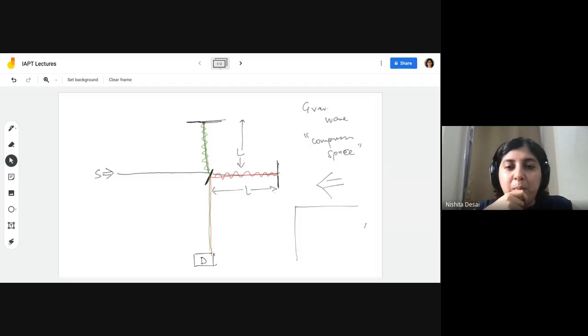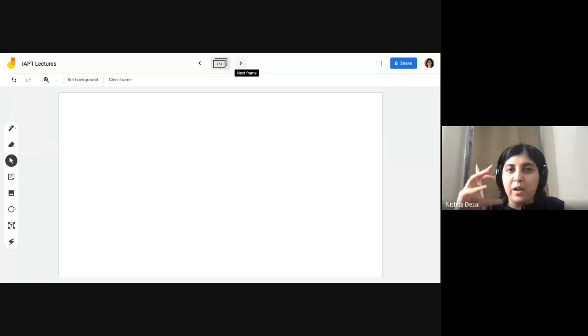Of course, we then came to the more modern picture where the speed of light in vacuum is a fundamental quantity. However, this same setup is now used for detecting gravitational waves, where the effect is not due to a speed in a medium, but happens because of the gravitational wave compressing space.